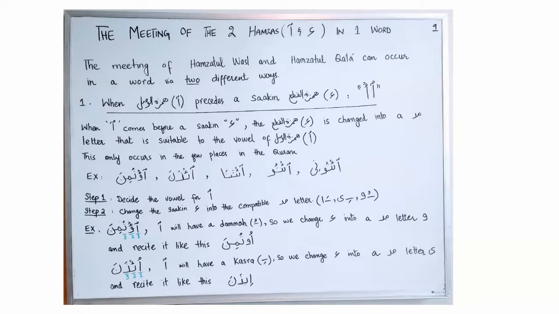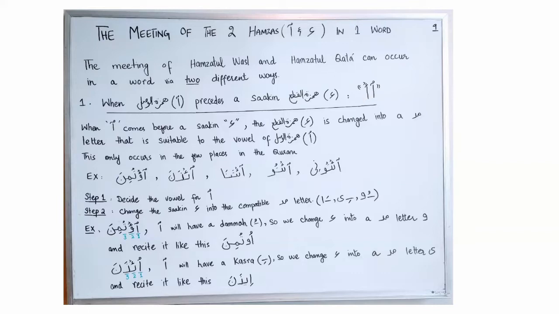We will continue with the topic of Hamzatul Wasl, and today, inshallah, we will discuss when Hamzatul Wasl and Hamzatul Qat'a come together in one word. This meeting of Hamzatul Qat'a with Hamzatul Wasl can occur in two different ways. The first one is when Hamzatul Wasl comes before Hamzatul Qat'a, like this. So Hamzatul Wasl is before Hamzatul Qat'a.